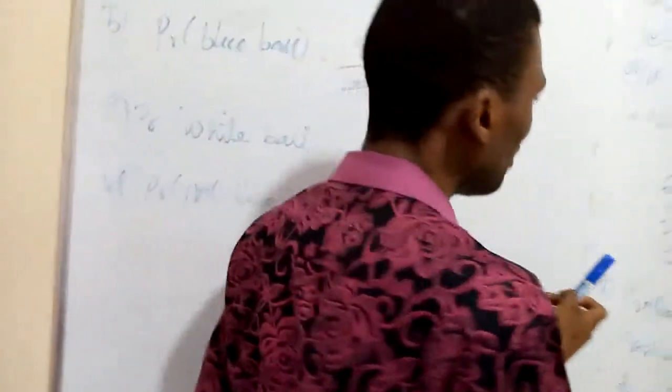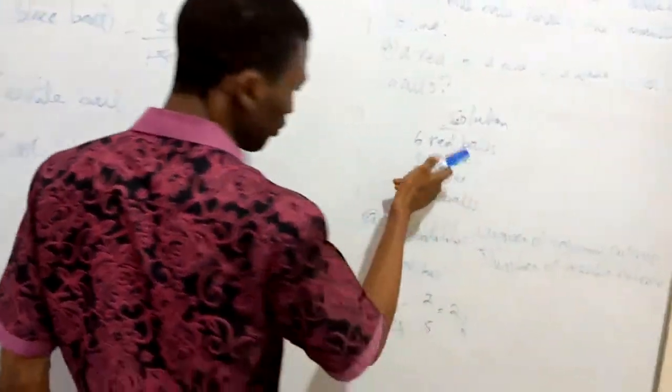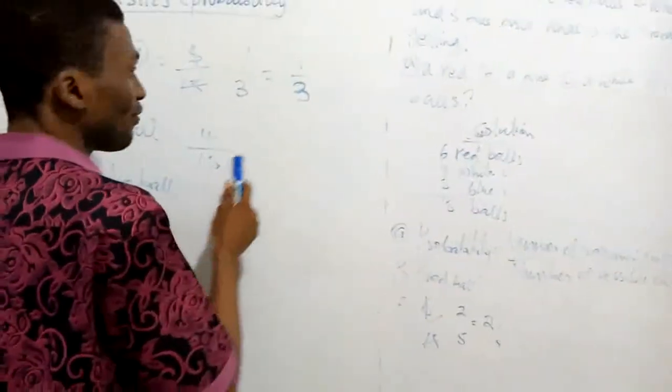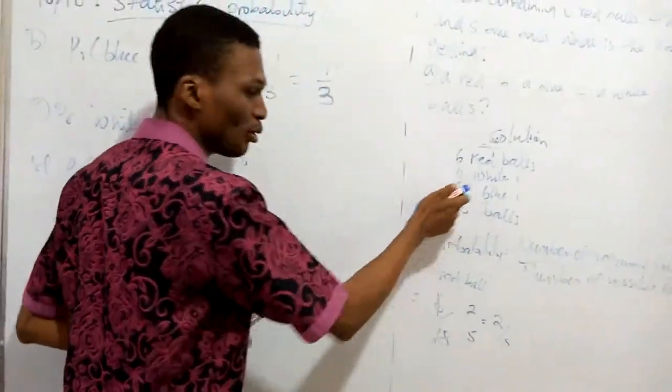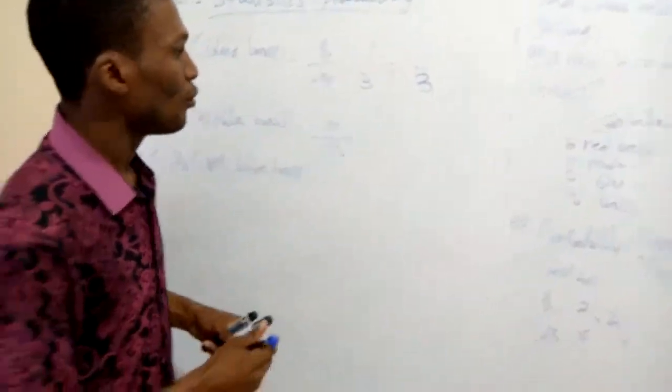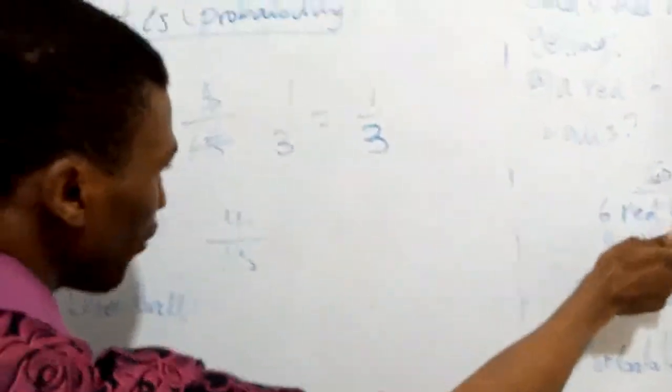Next is the probability of not getting a blue ball. It means we have the probability of getting a red or a white ball. Since we are referring to the probability of not getting a blue ball, we now find the probability of getting either a red or a white ball. So we add our probability of getting a red ball to our probability of getting a white ball.